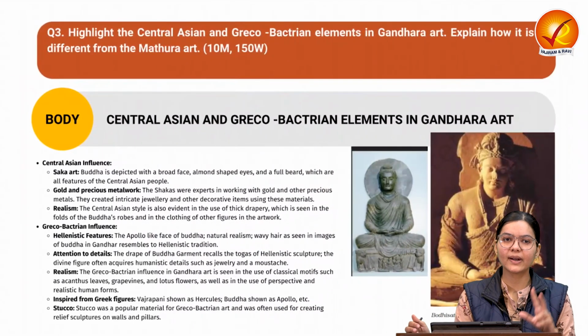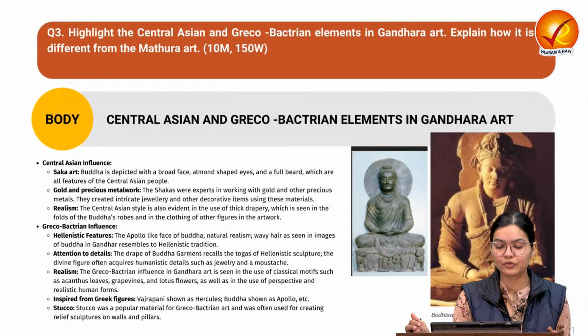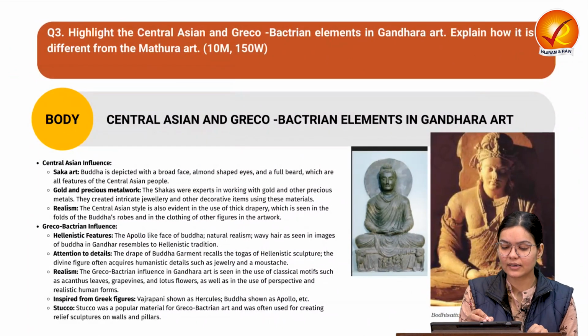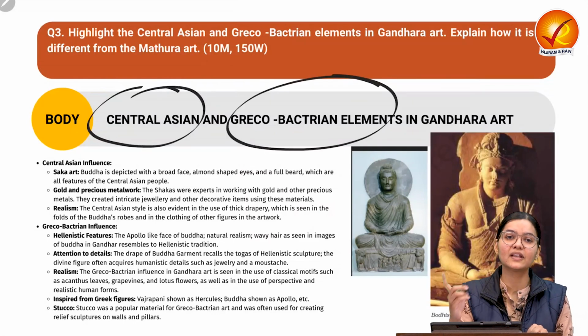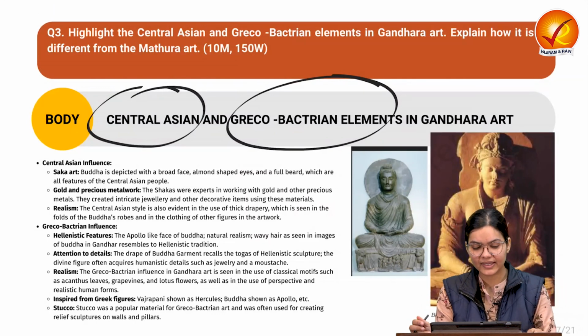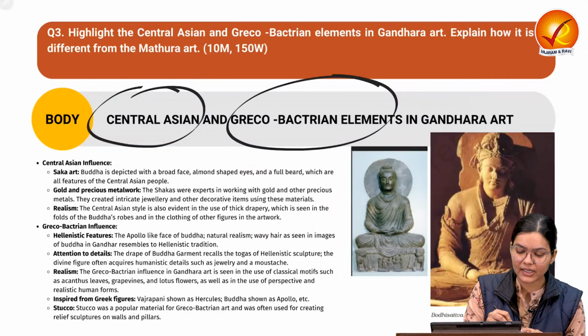Now come to the body part. Here two parts of the body we have to deal with. In the first, we will be providing the influence of the Central Asian and the Greco-Bactrian element into the Gandhara art, and in the second it will be differentiated with the Mathura art form. So here what we can write down is the Central Asian influence.